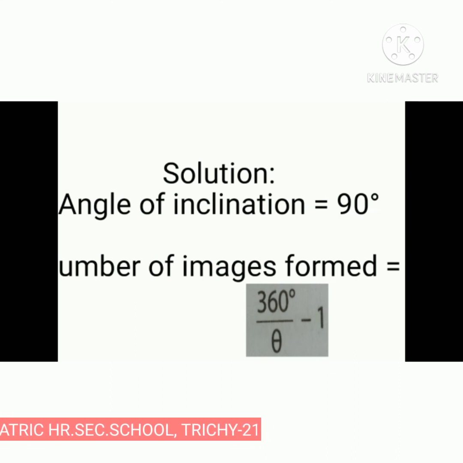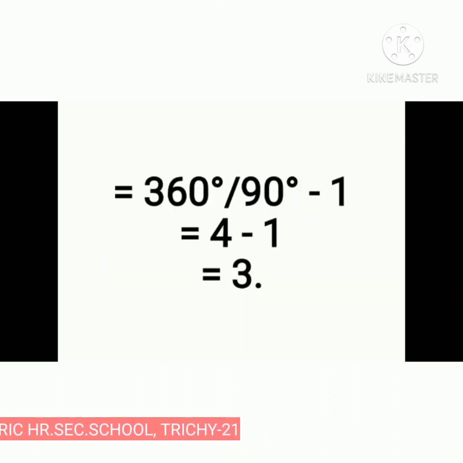It's a formula. 360 degrees by 90 degrees minus 1 is equal to 4 minus 1. The answer is 3.